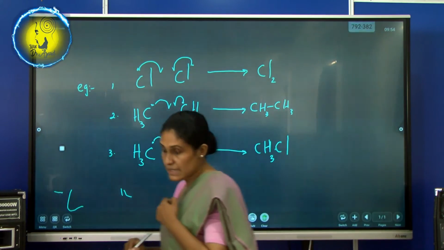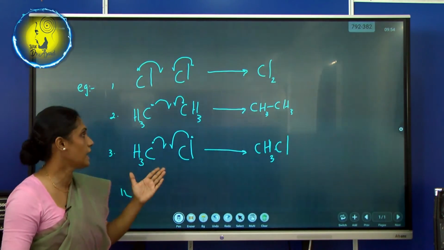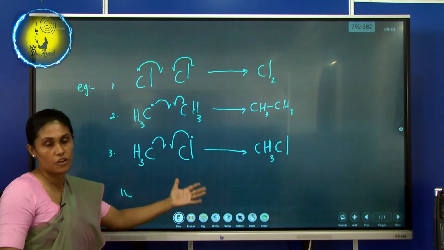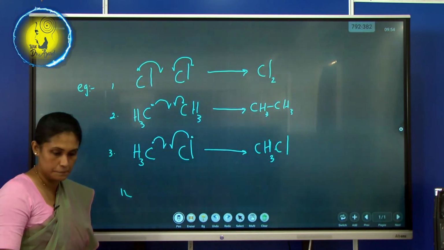See whether you can understand this one. These are the examples to prove where the termination of the chain that you have learnt takes place.